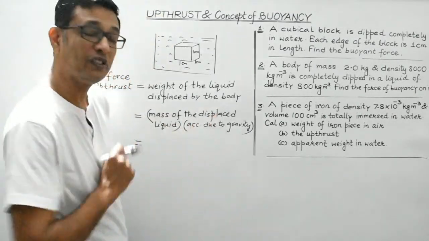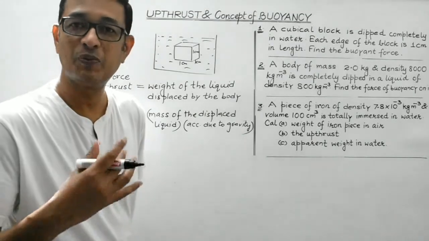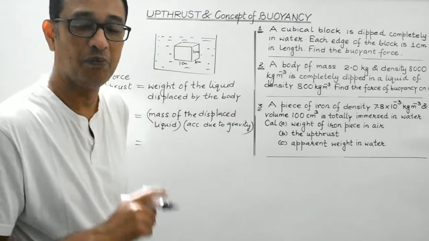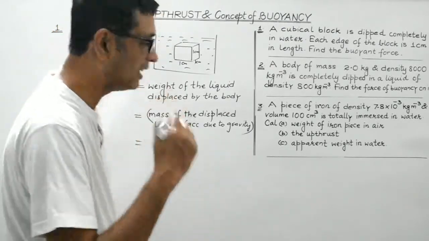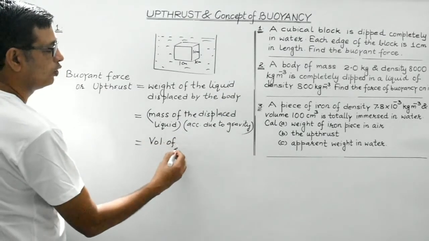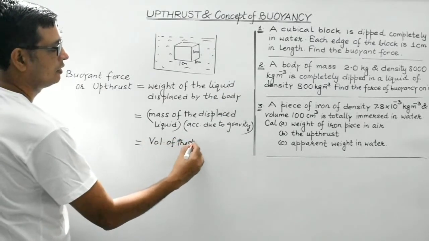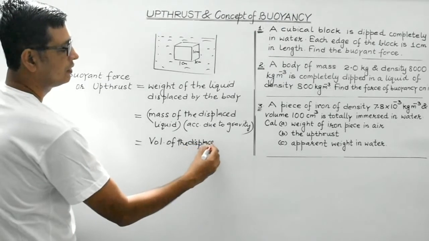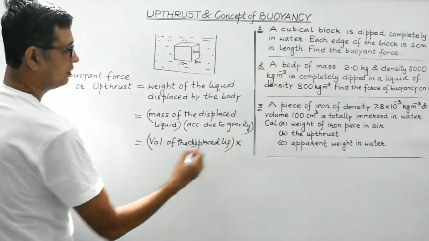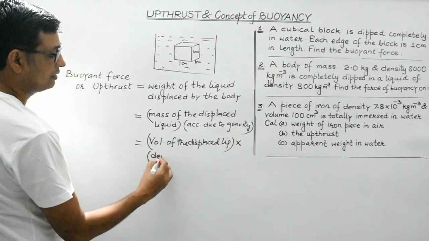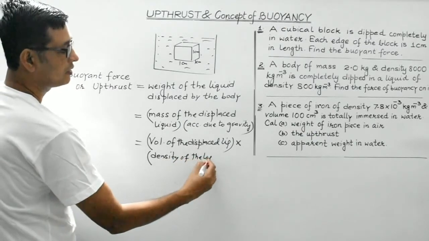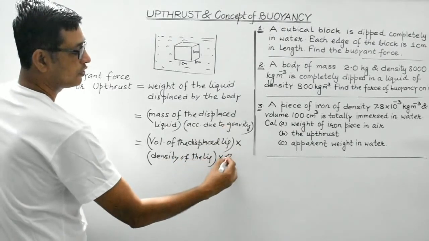Now what is the mass of the displaced liquid? Mass of the displaced liquid is equal to volume of the liquid multiplied by density of the liquid. Mass is volume multiplied by density. So mass of the displaced liquid is volume of the displaced liquid multiplied by density of the liquid which is displaced multiplied by acceleration due to gravity.